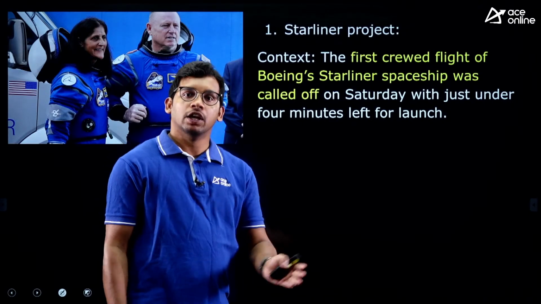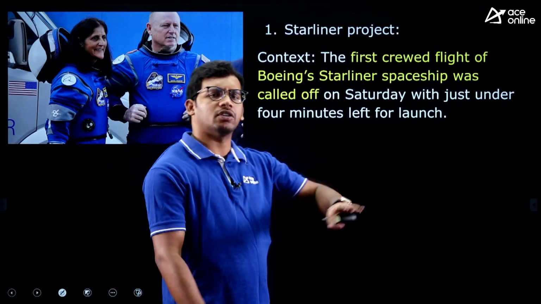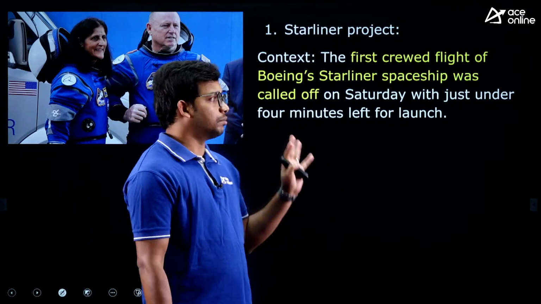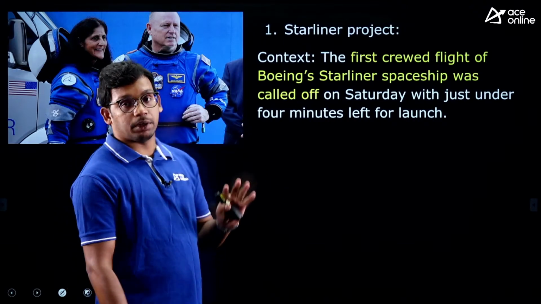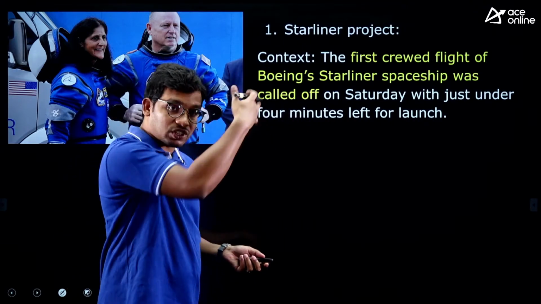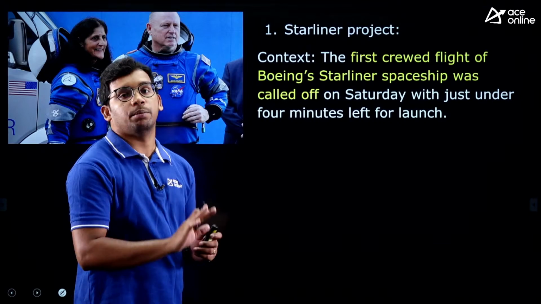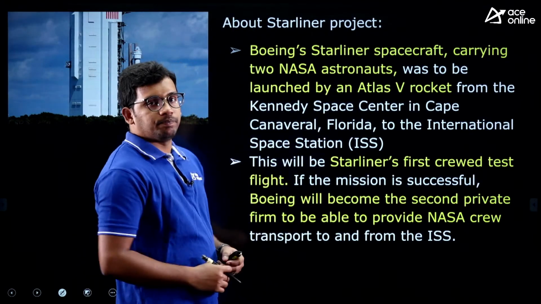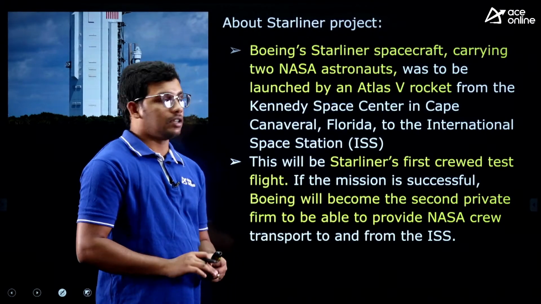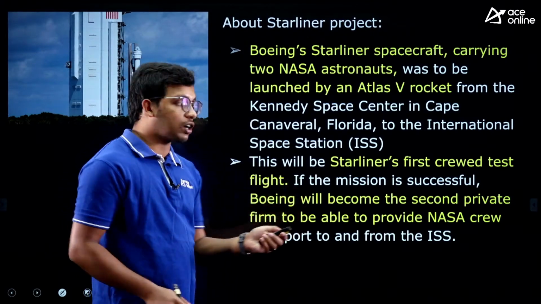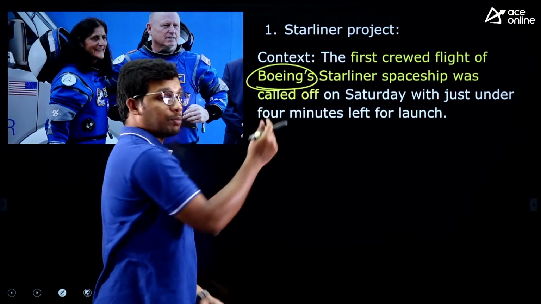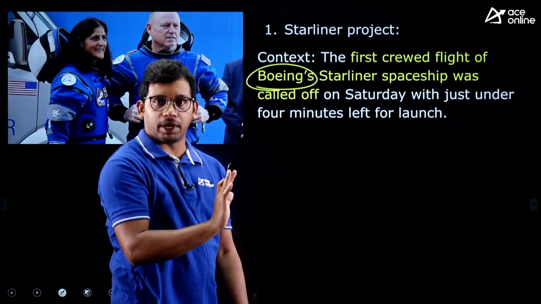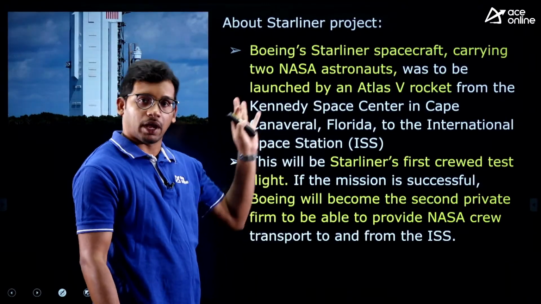Already it was halted. In the last minute they halted because of some failure or some discrepancies in the satellite system, but that is not a very big concern for us. We need to know what actually the Starliner project is. This is a crewed mission with two NASA astronauts. The launch is done by a private organization, that is Boeing. They may also ask which organization the Starliner project is related to. It is of Boeing, the company, but the astronauts are from NASA.